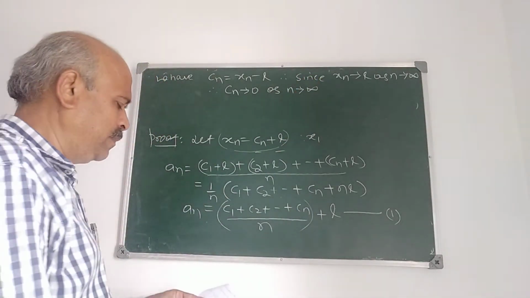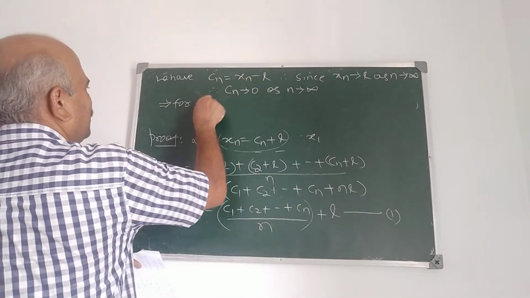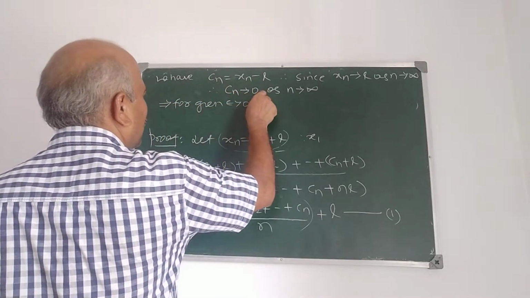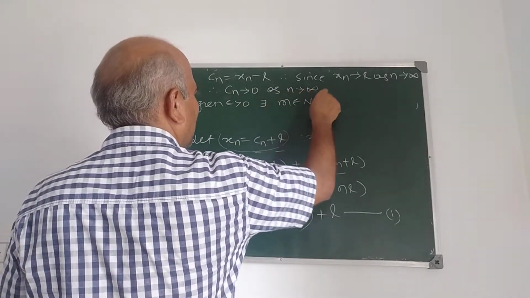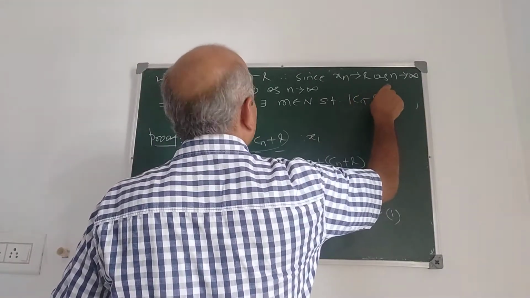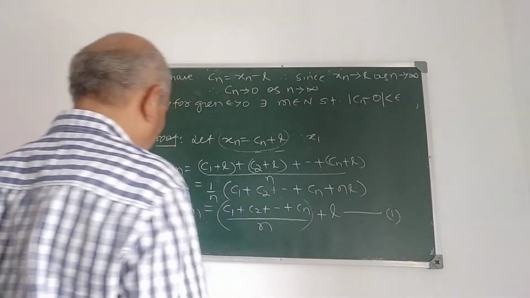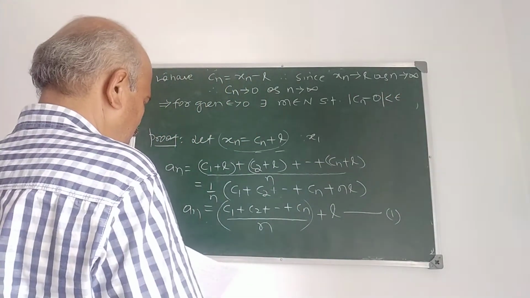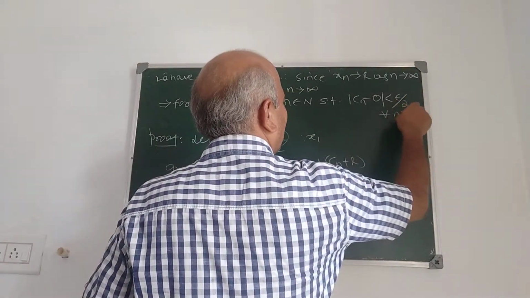Cn tends to 0. This implies for given epsilon greater than 0, there exists a natural number, say m, belongs to N, such that mod Cn minus 0 is less than epsilon by 2 for all n greater than or equal to m.